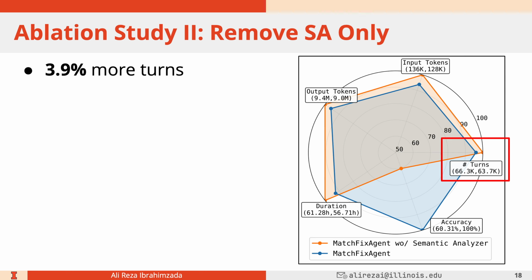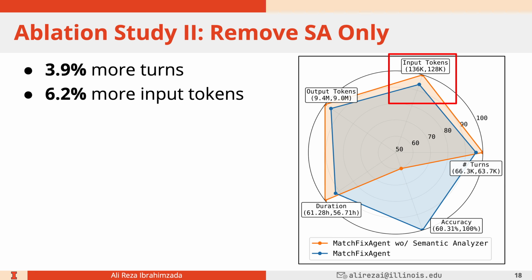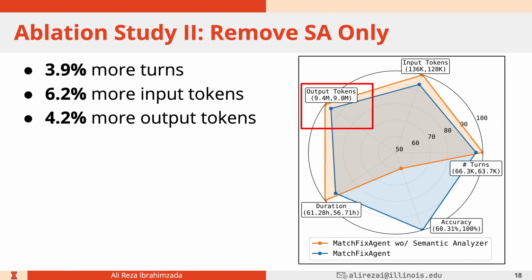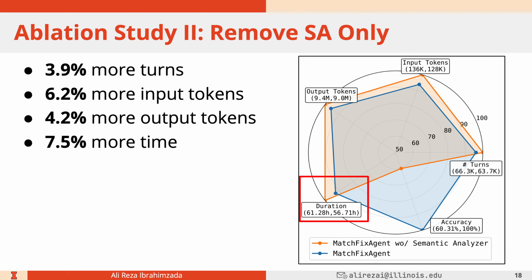This is because those 6 analyses are not done, and the agent needs to go and explore the code base by itself. And more agent turns means more token consumption. So we have about 6% more input tokens consumed and 4% more output tokens generated. And as you can expect, more tokens generated means there will be more cost and time.